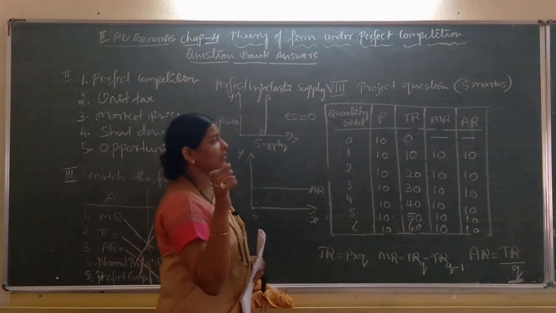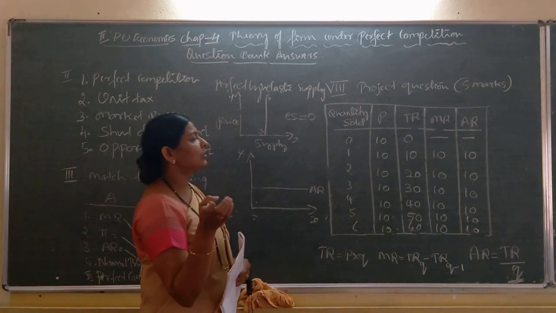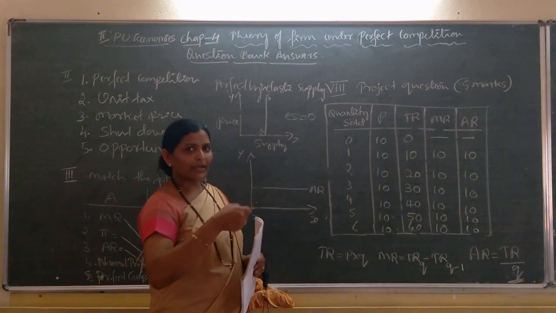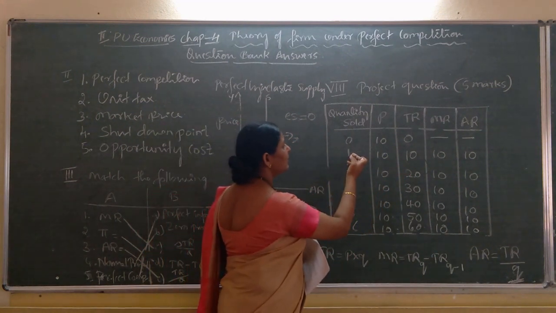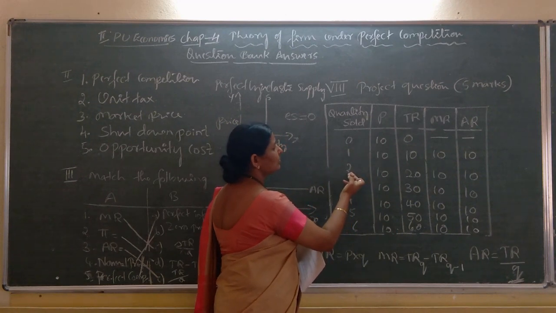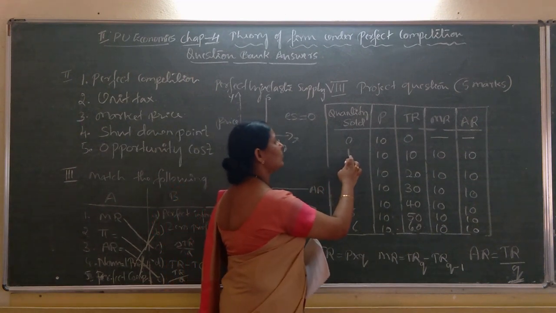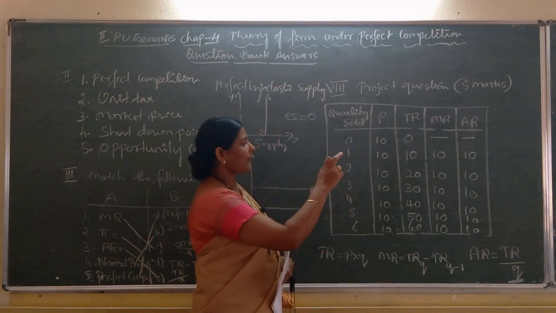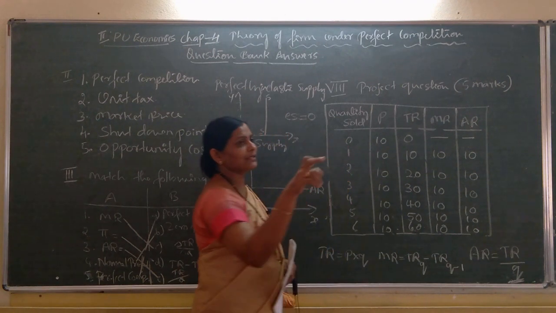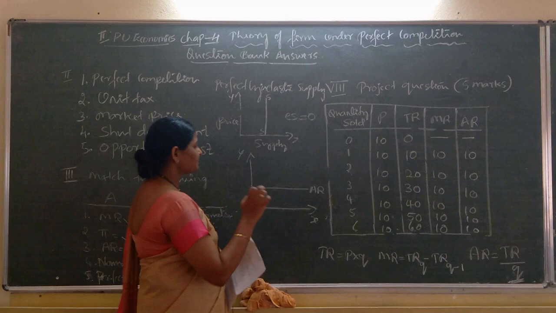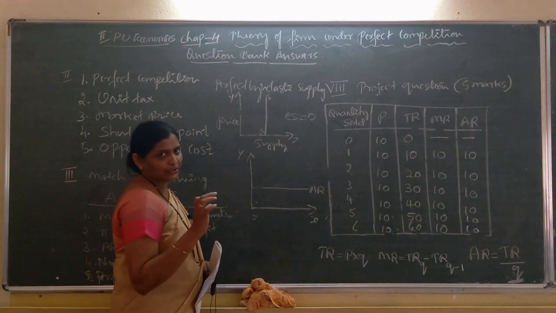So, average revenue is equal to price, which is equal to marginal revenue, the revenue earned by selling one extra unit. Here, from 1 to 2, one extra unit sold is only 1. That 1 unit's price is 10. Hence, revenue is 10. I hope it is clear to you.